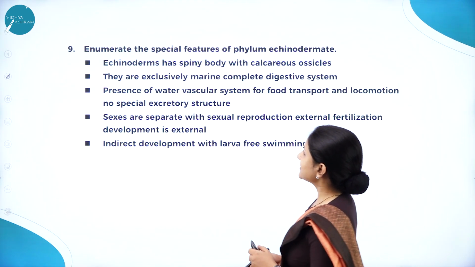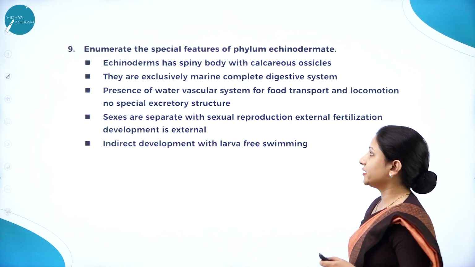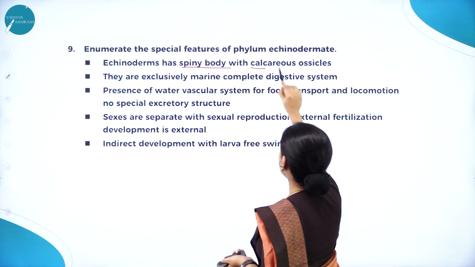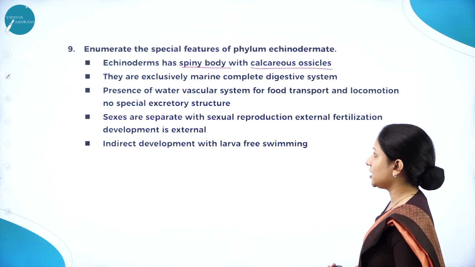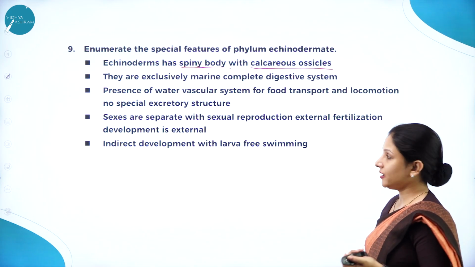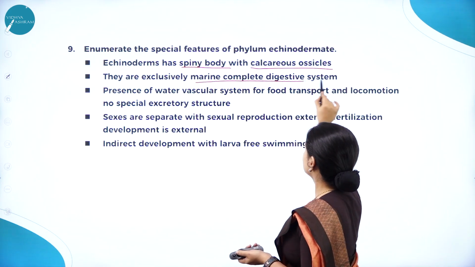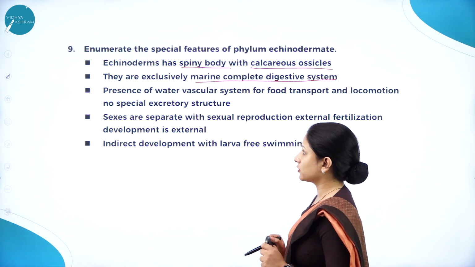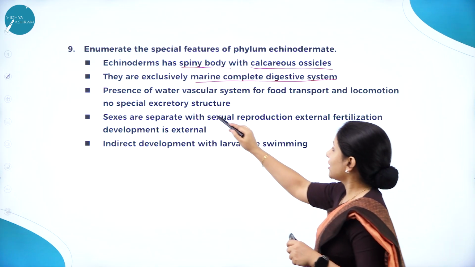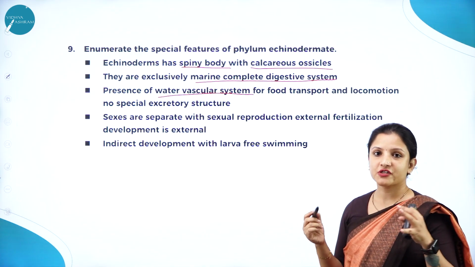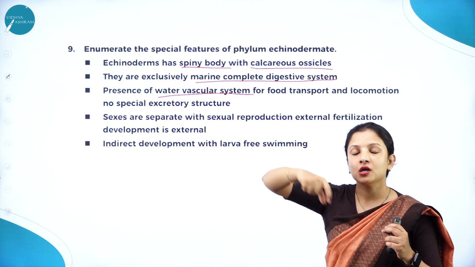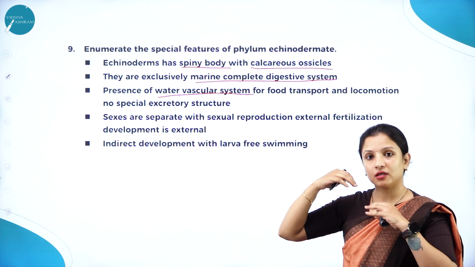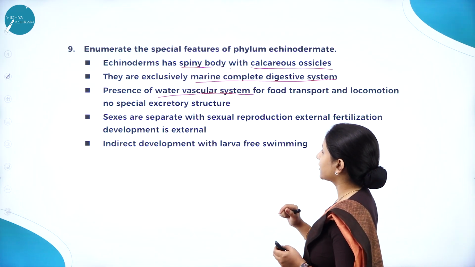Next one. Enumerate the special features of phylum Echinodermata. Echinoderms means those which have a spiny body, and they are also made up of ossicles which are calcareous in nature, and they are exclusively marine, and they have a complete digestive system. Exclusively marine means most of them are marine only. You don't find them in fresh water. And there is a water vascular system. For example, in starfish they have a proper channel for the movement of water to all the arms of the starfish, which you don't find in other organisms. So this is one of the peculiar characteristics.